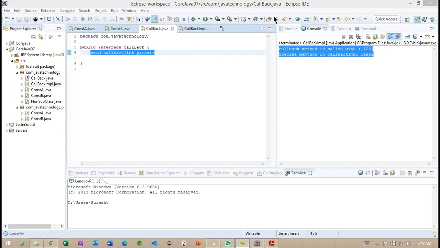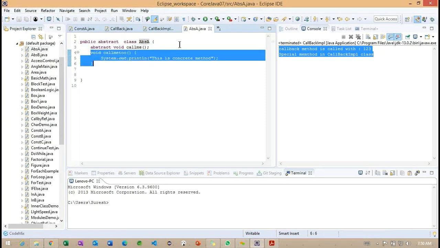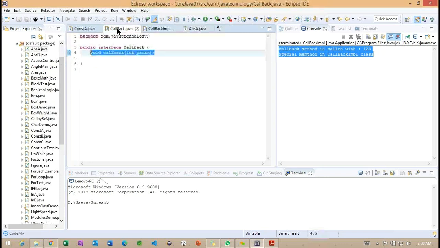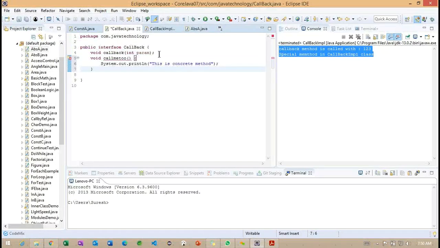If you observe carefully, this is our abstract class here. We provided one method called abstract void callMe, and this is a normal method. If I copy the same thing into this particular callback, we'll see we get an error here. It says: abstract method does not specify a body. Getting the point? So this is one more difference we get here.